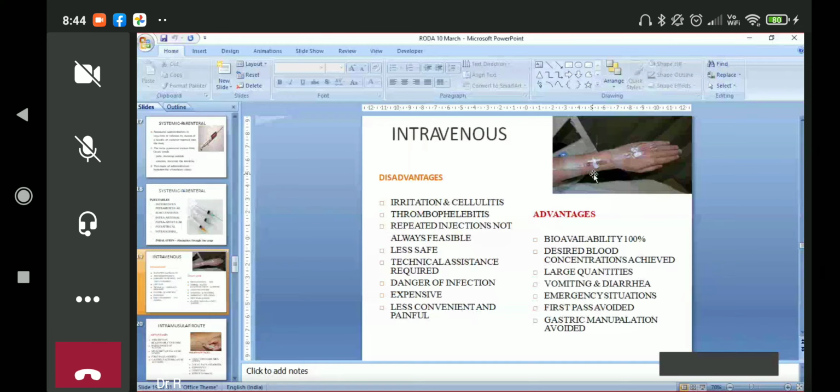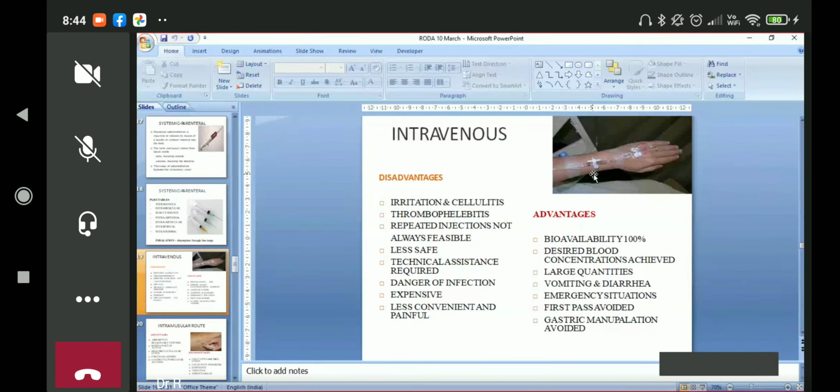But the advantage is that if you're giving 1 milligram of medicine, 100% of it comes to the systemic circulation. So availability of the drug is 100%. Bioavailability is a fraction: what amount you give and what is absorbed out of it into the systemic circulation.